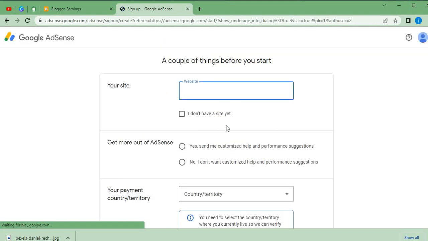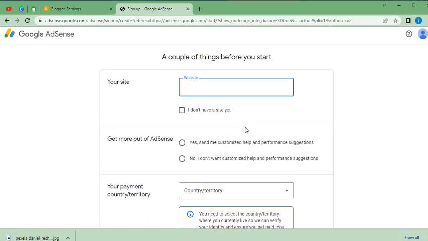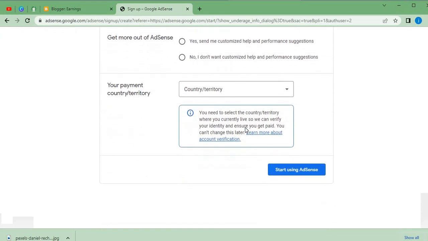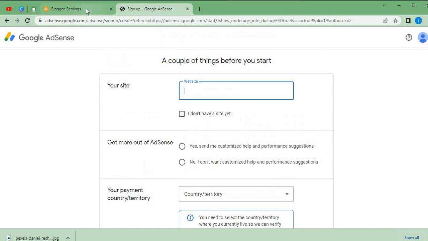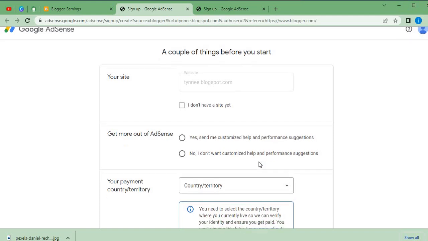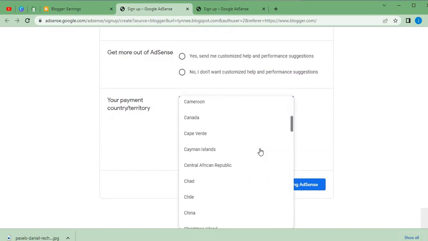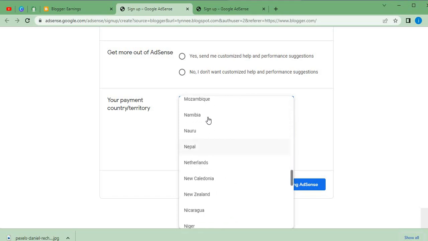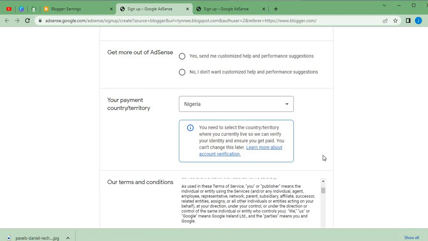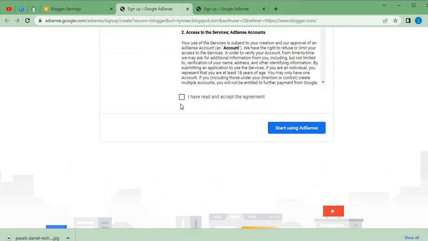So once we click on that, oh, sir, we need to go back. There is something that actually happened. Fine. Country, we need to select our country over here, which is Nigeria. So once we're done doing that, the next thing is to check the list. And once we're done checking, we start using Google AdSense.